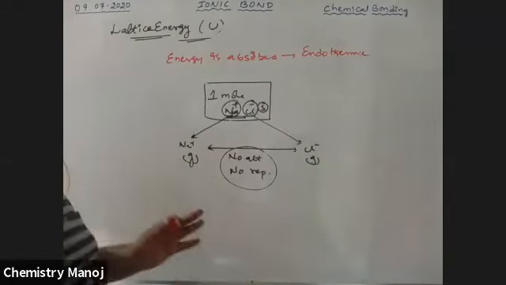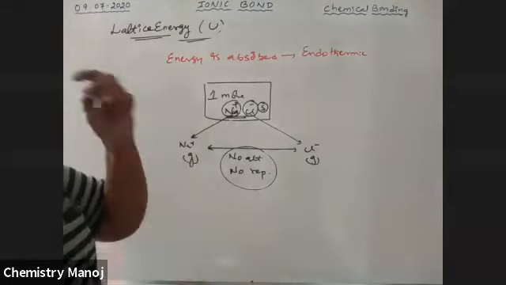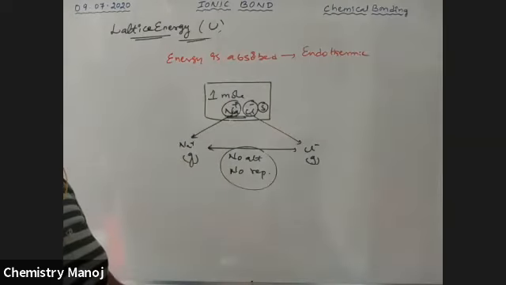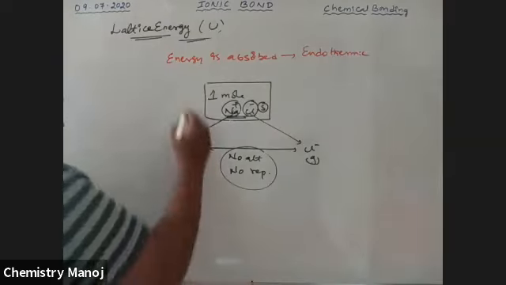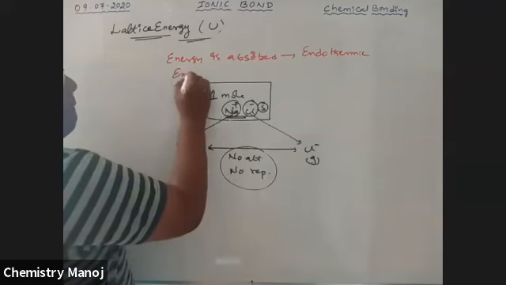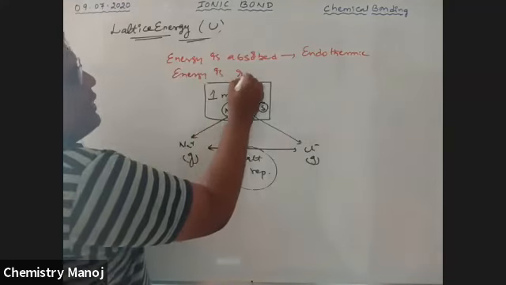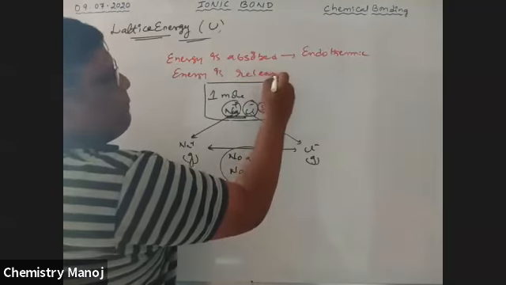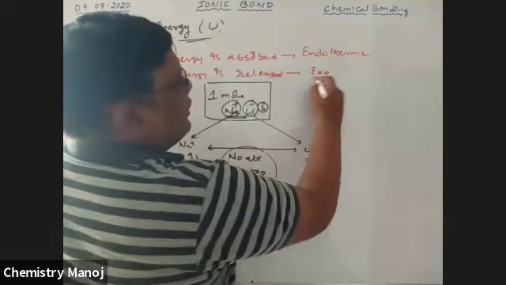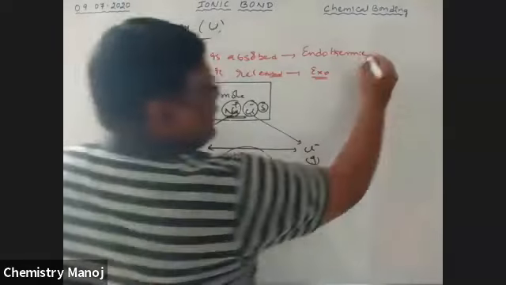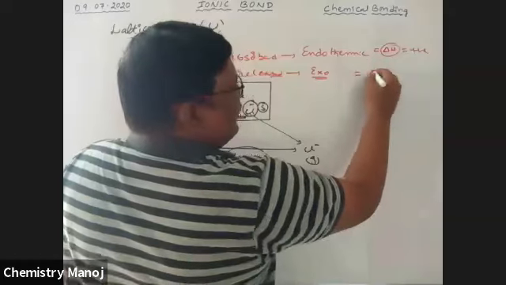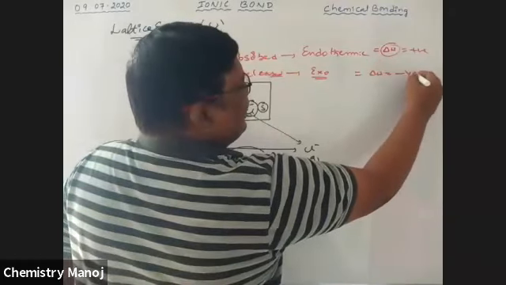Ionization energy and all those are like this. If energy is released, that is called an exothermic case. In the endothermic case, delta H, the change in enthalpy, is positive. In the exothermic case, delta H is negative.